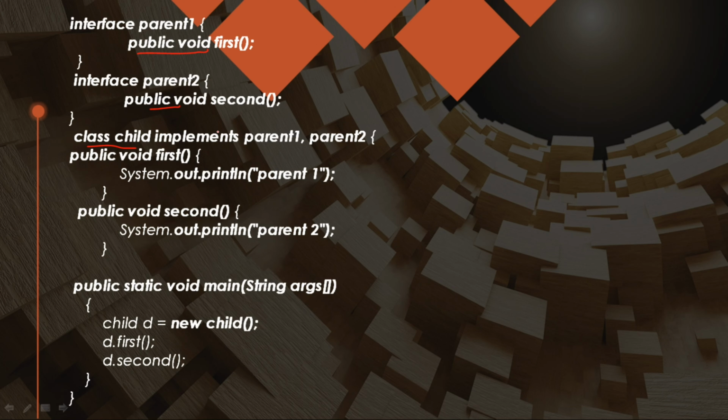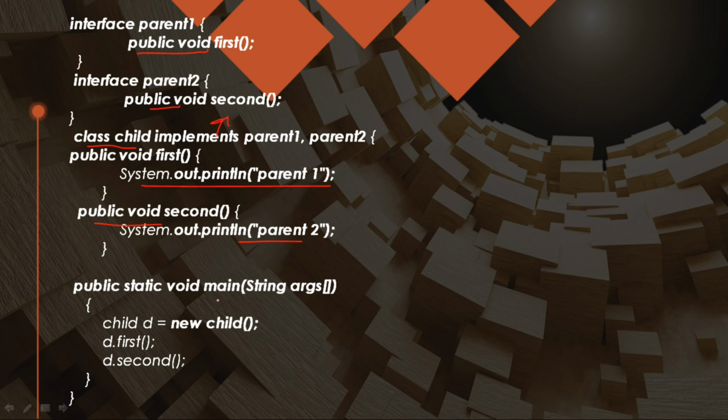So the implements keyword is the keyword which is used to inherit the parent class contents. So class Child implements Parent1 and Parent2 such that in the first method of the parent, public void first, I would like to print Parent 1, and in the second method of the second parent class I would like to print Parent 2.